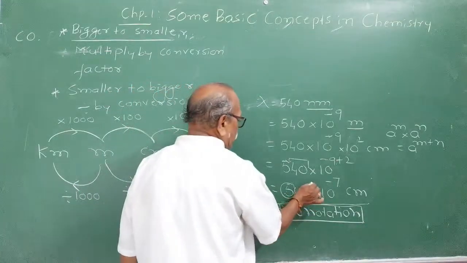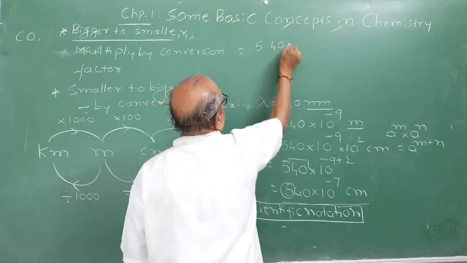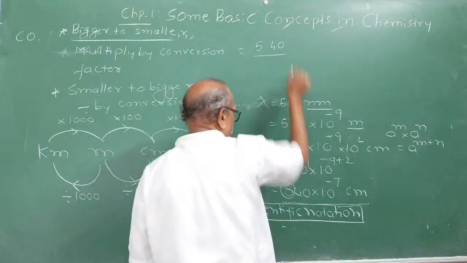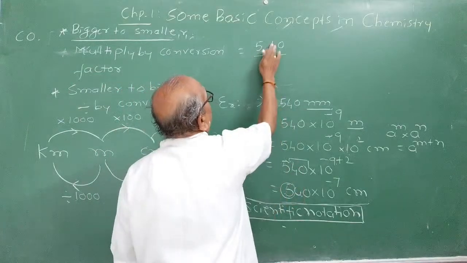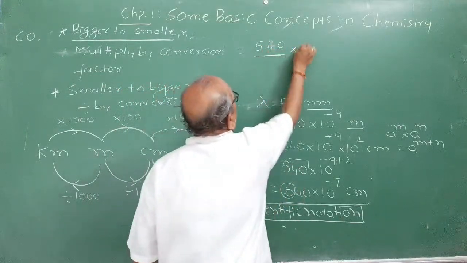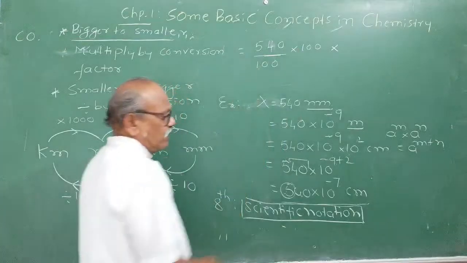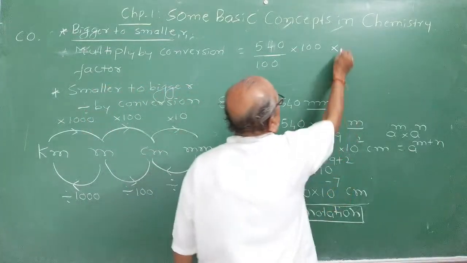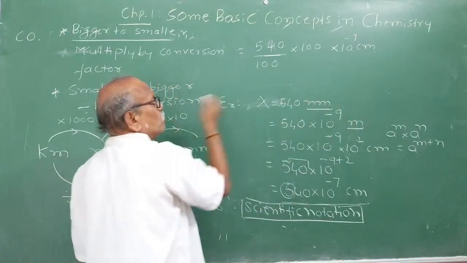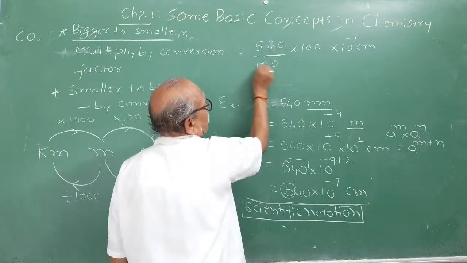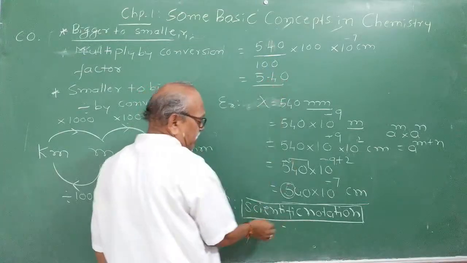To convert 540 into 5.40, you have to multiply by 100 and divide by 100. It should be balanced. If you multiply by 100 and divide by 100, is there any mistake in it? 100 will remain the same. Your power is 10 raised to minus 7 centimeter. To convert it into 5.40, 540 upon 100 will be 5.40. Now it is in scientific notation.